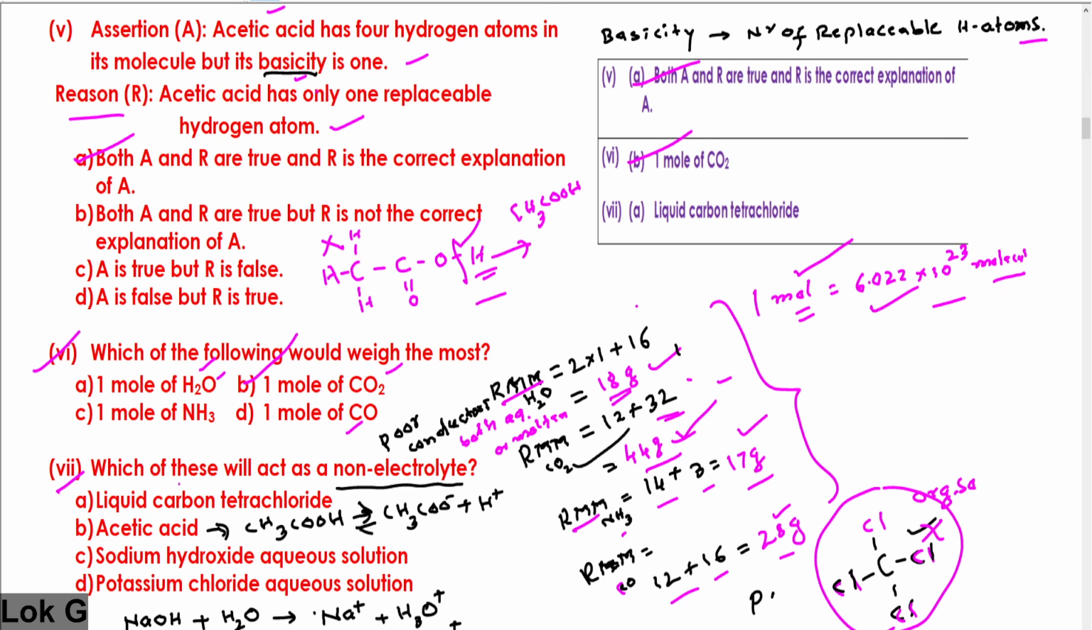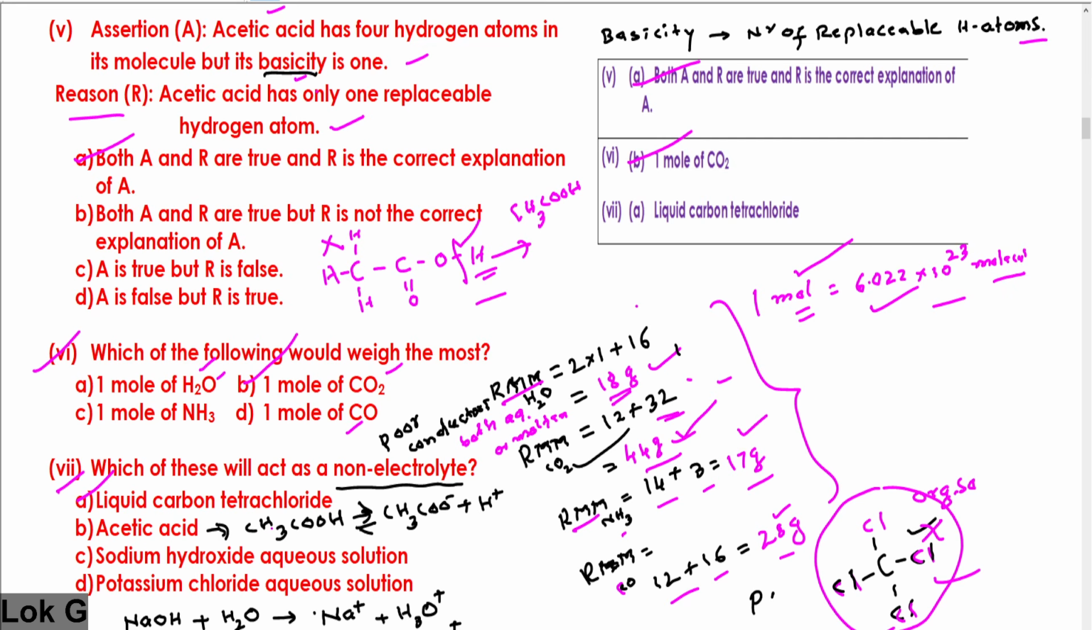Next, the 7th one. Which of these will act as a non-electrolyte? First of all, you must understand what a non-electrolyte is. Any substance which is a poor conductor of electricity either in the molten state or in aqueous solution. What is an electrolyte? An electrolyte is a substance which conducts electricity both in aqueous solution as well as in the molten state. Liquid carbon tetrachloride is an organic molecule and it will not ionize because all the C-Cl bonds are covalent. Therefore, it is a non-electrolyte.